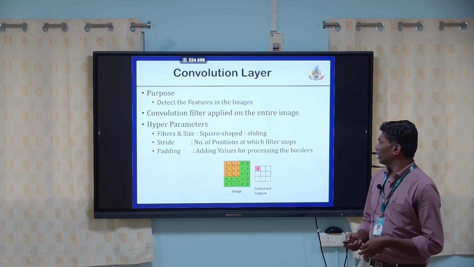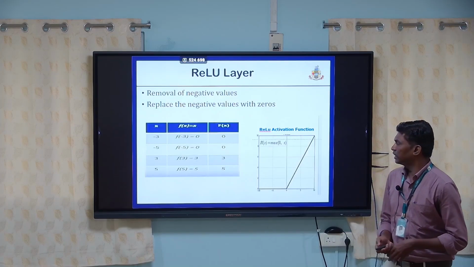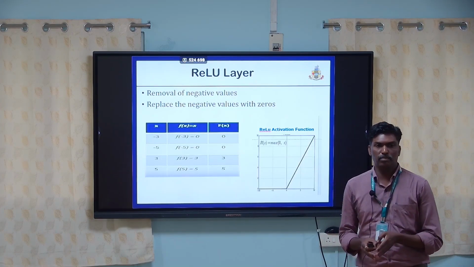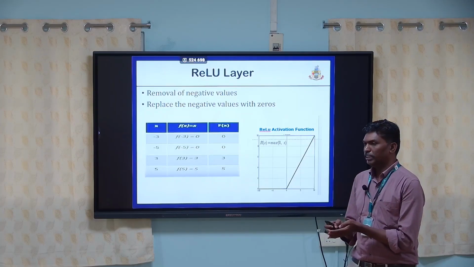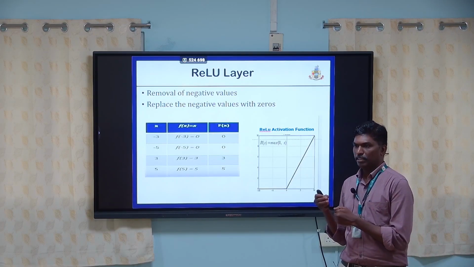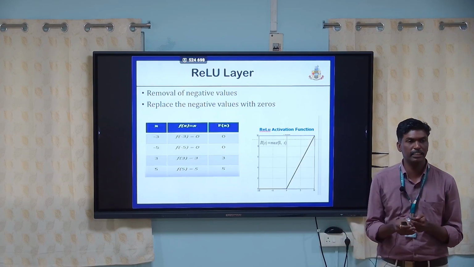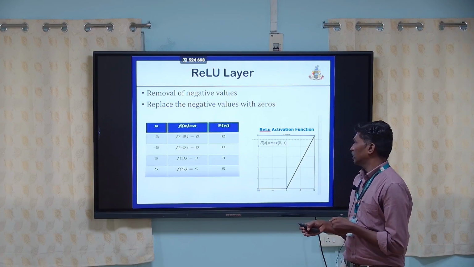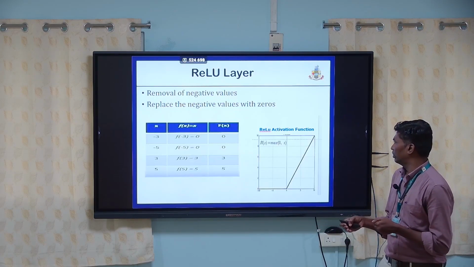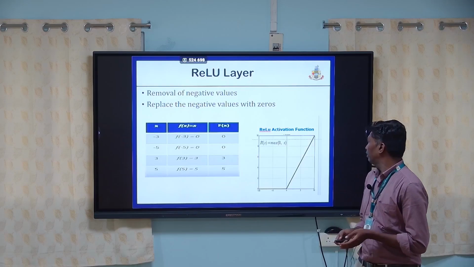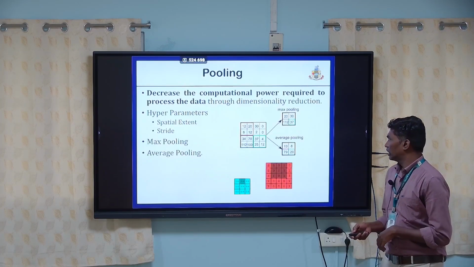We move on to the second layer, the ReLU layer. The main purpose of the ReLU layer is to clean the feature map. The feature map has unnecessary features, and those can be removed by the ReLU layer. Mainly it removes the negative values. Instead of the negative values, we assign zeros, so we get only positive values.